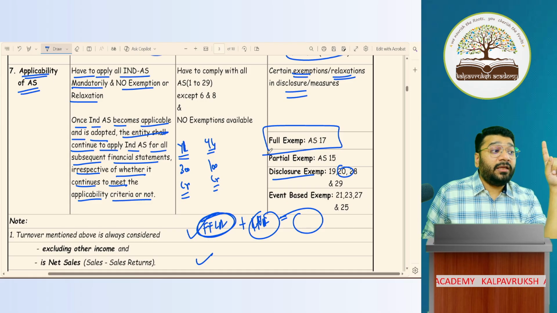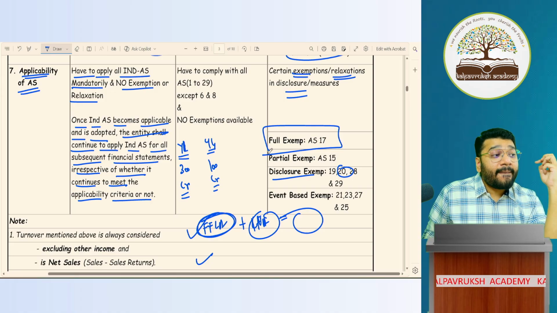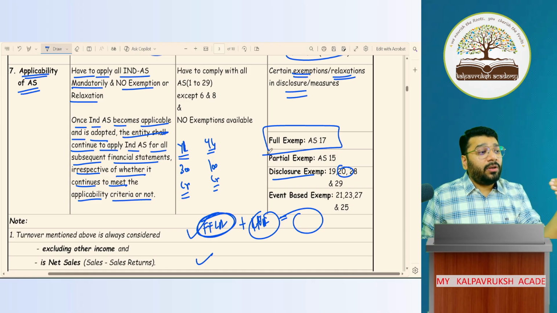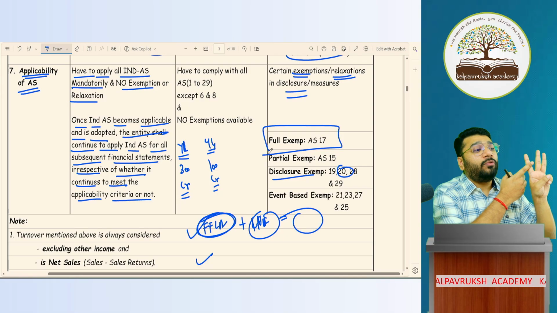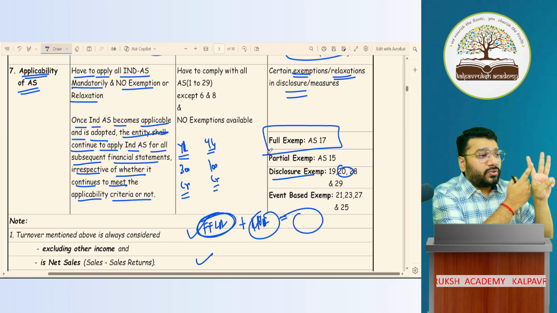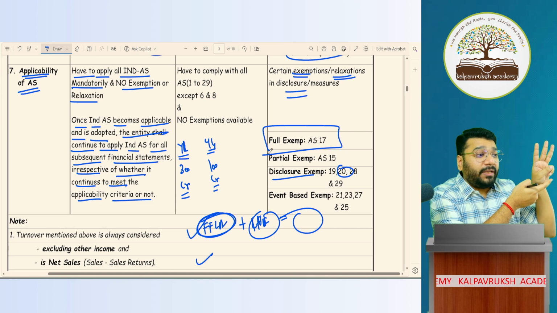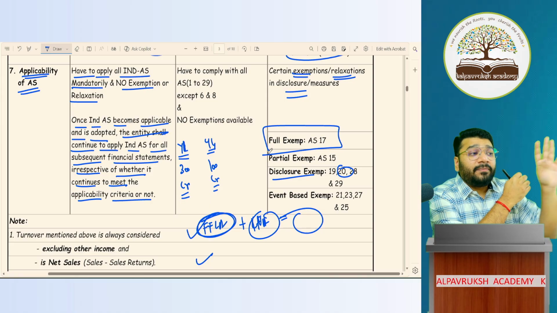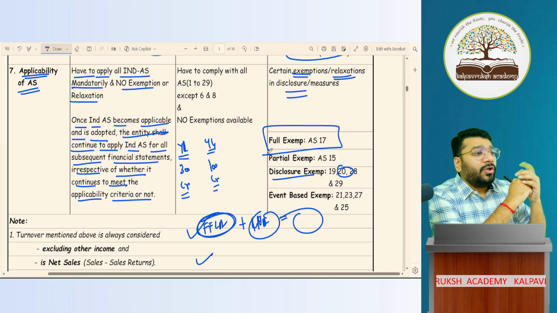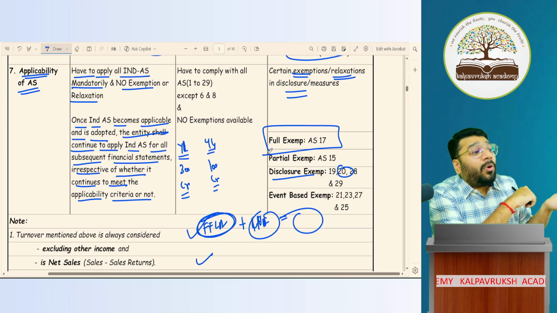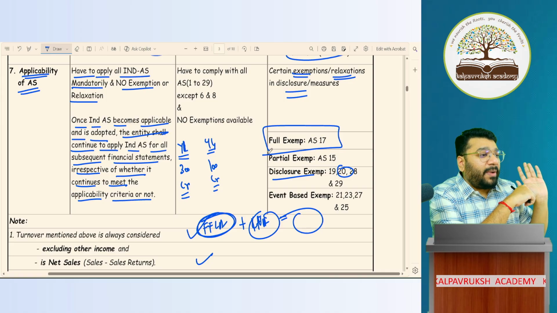That is a small company. For a small company, there is no borrowing criteria. So when you see somebody as a small company, you have to check only three criteria: they should have turnover up to 100 crores, paid up capital up to 10 crores, and they should not be a public company. They should be only a private company. If all these three conditions are satisfied, they are a small company, right? If they're a small company, AS3 is not required. If they are a non-small company, other than a small company, then AS3 has to be prepared.